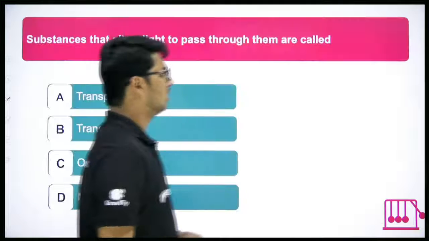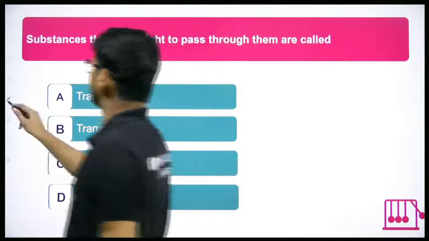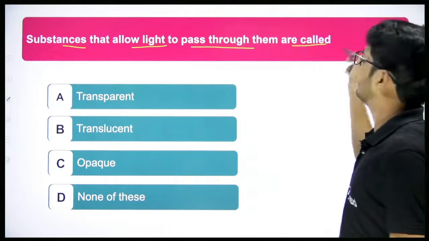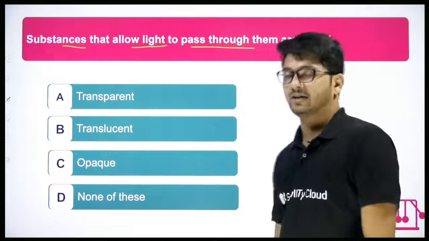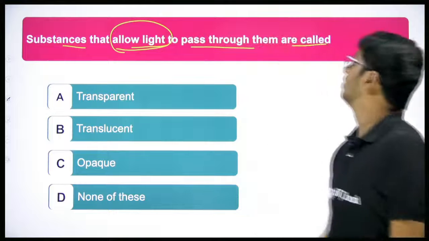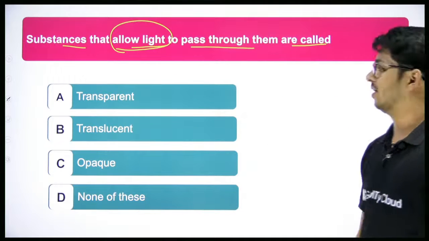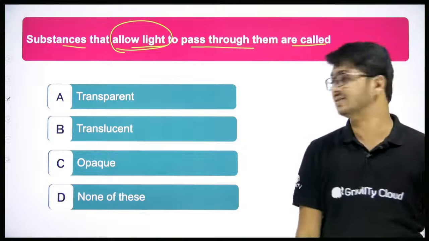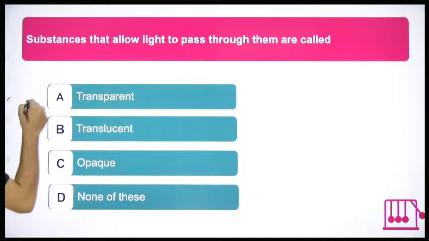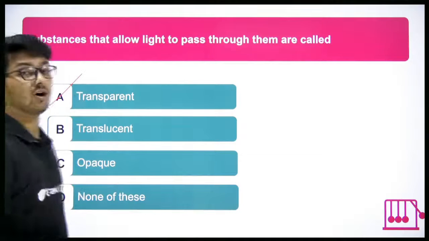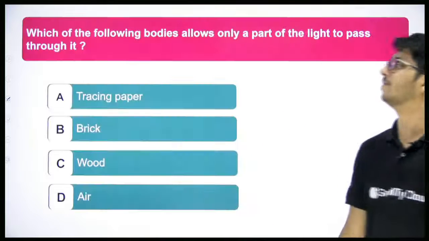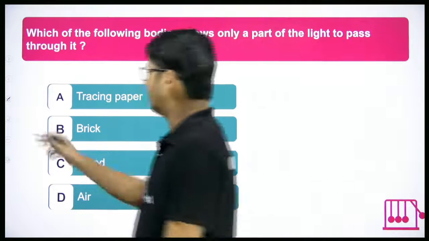Good? Okay, so let's go into a simple question here then. What is the question here? The question is this: substances that allow light to pass through them are called A, B, C and D. Substances that allow light to pass through them are called as what? Anyone? A, transparent, B, translucent, C, opaque and D, none of the above. What do you think is the answer? The answer will be, they allow light to pass through them, so option A, transparent. Good.